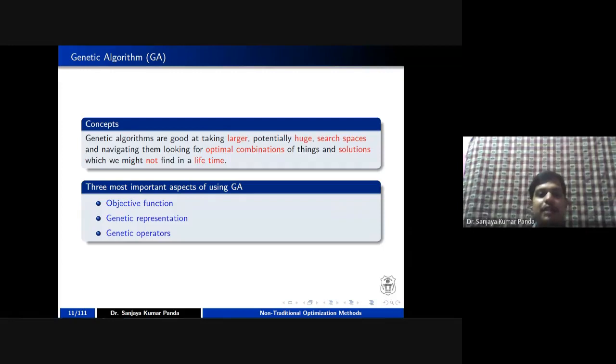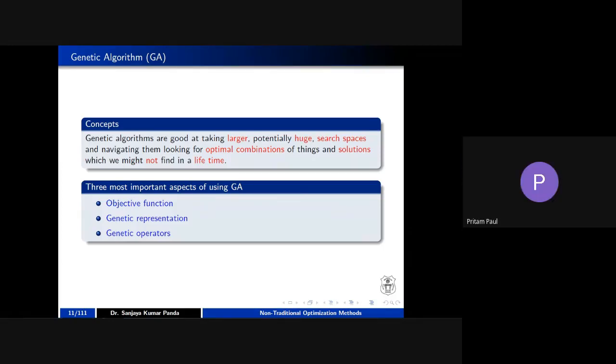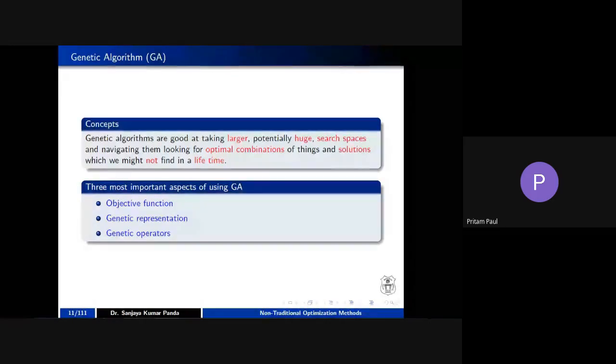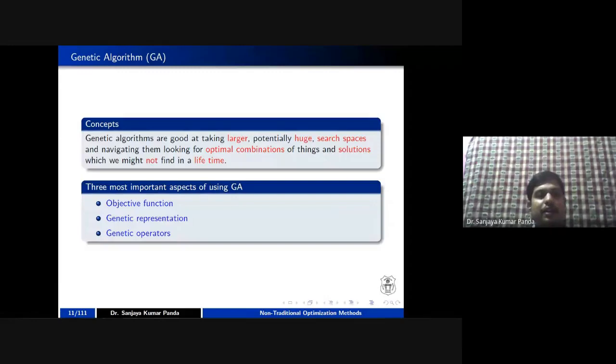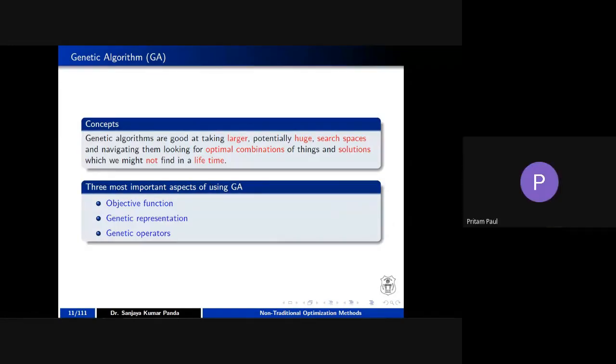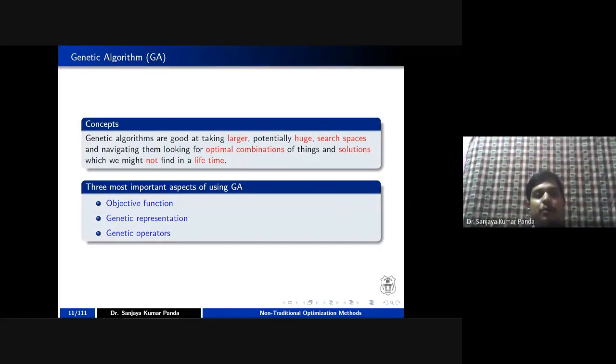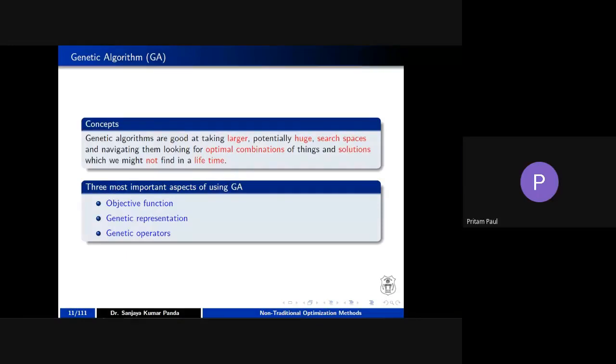So in that case, you can go for a genetic algorithm, right? Why are genetic algorithms not applicable for small values? Because those can be solved using your traditional algorithms. There is a lot of computation you are also doing in a genetic algorithm by using random numbers. Such things you can avoid, right?